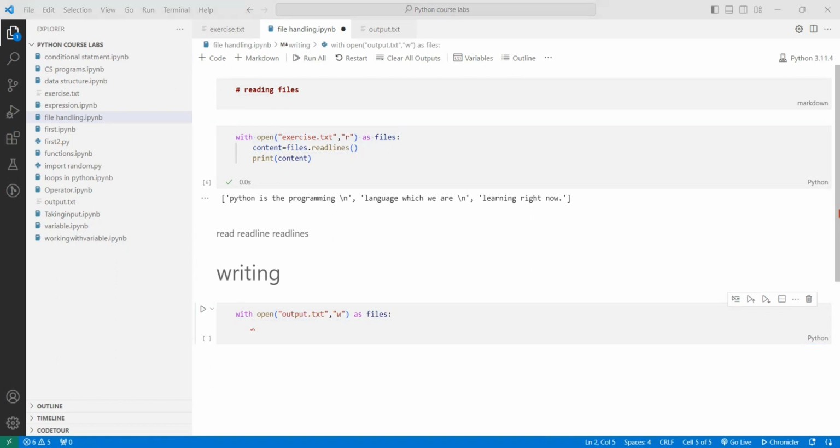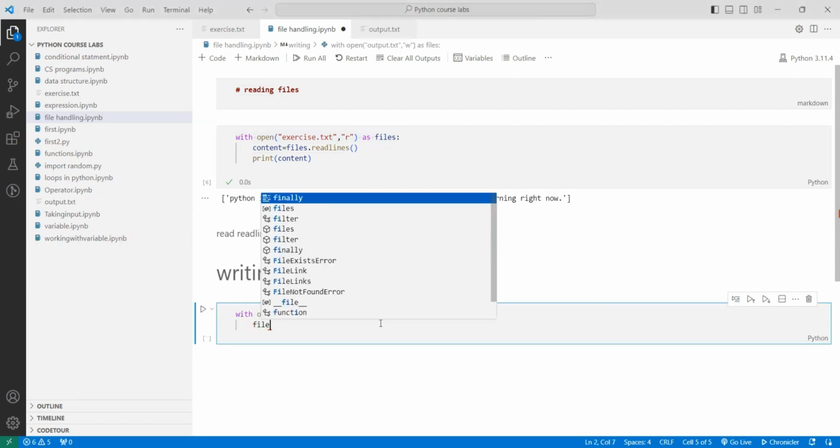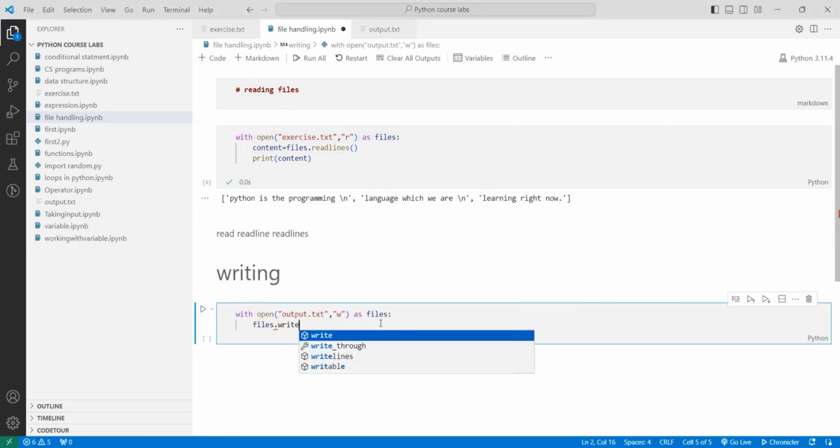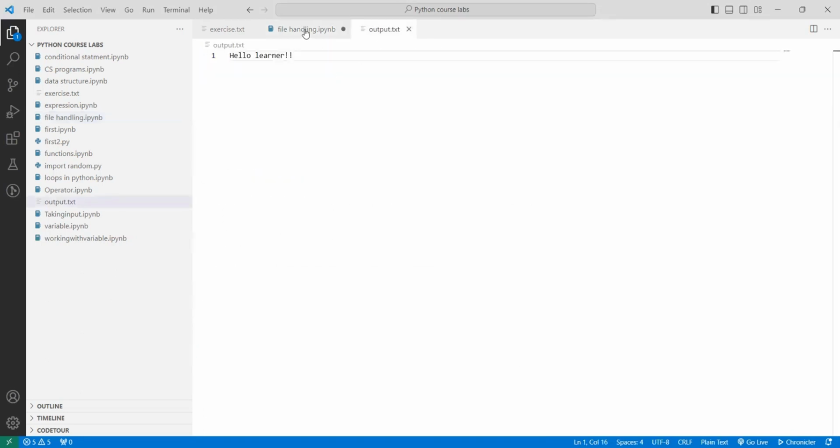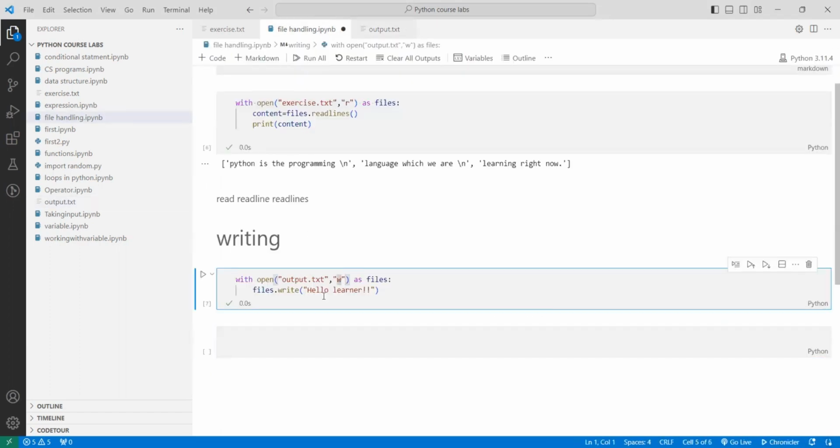Now I want to write file.write, Hello, learners. Let's go back and check. Yes, the content has been added because we opened the file using the write mode and asked it to write this particular line for us. So that is how you can write to any file.